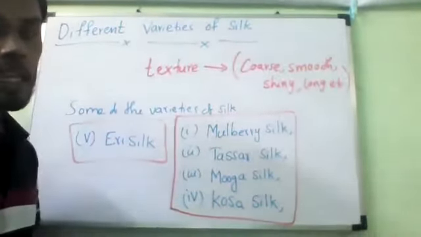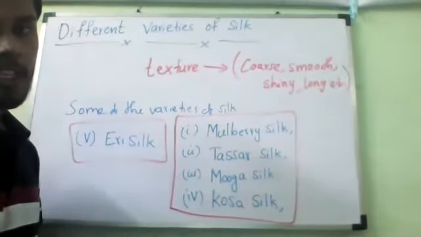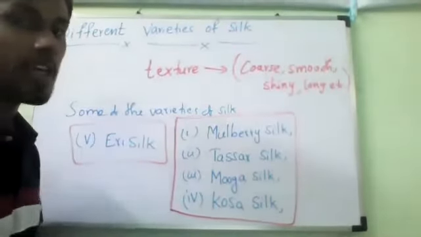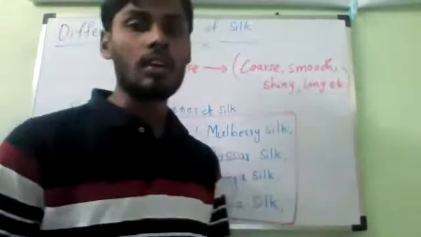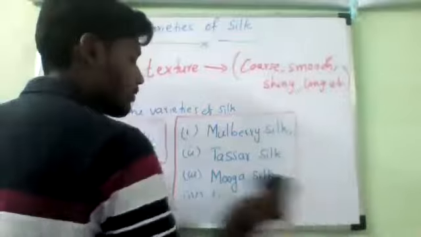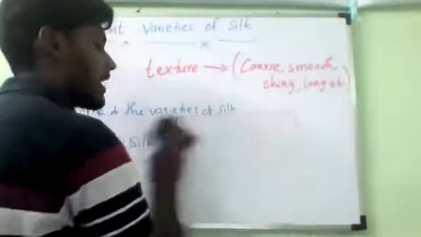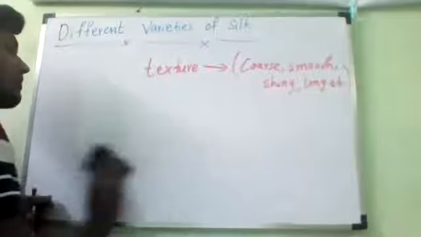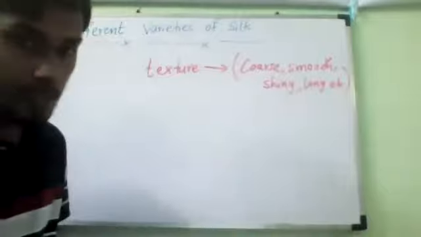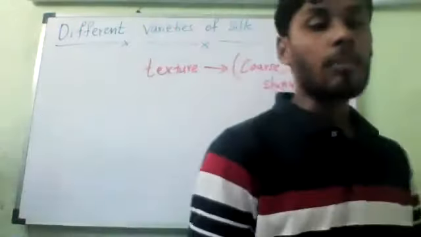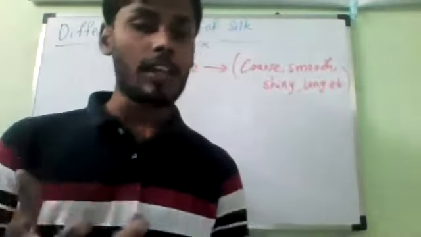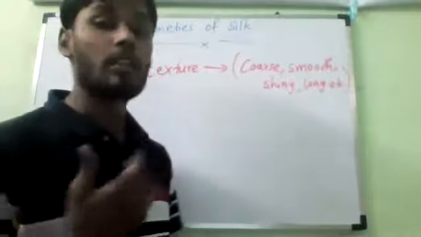The most common silk throughout the world is from the mulberry silk moth. The most common silk moth present throughout the world is the mulberry silk moth, and the silk obtained from it is called mulberry silk.